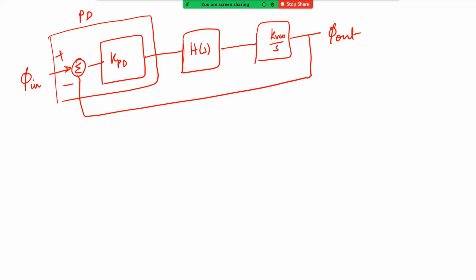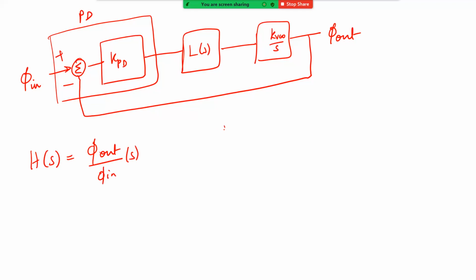So what is your total? Let me just call this L of S. What is your closed loop transfer function H of S? This is given by phi out by phi in of S. Now how do you write that?